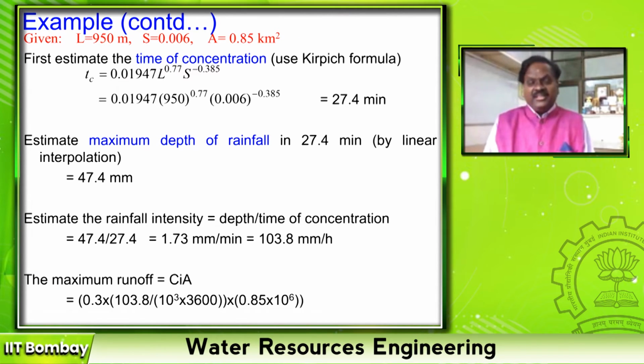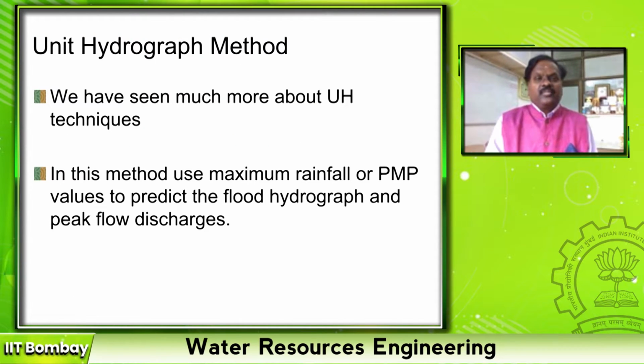Then if you want to design the channel, take this as the design discharge for your channel. Estimate what should be the expected width, depth and slope so that it is safely disposed. That is the empirical method. Unit hydrograph method, I think we have seen much about this.